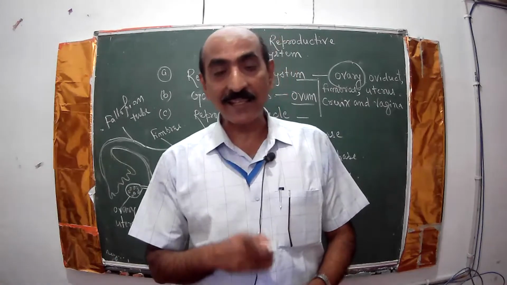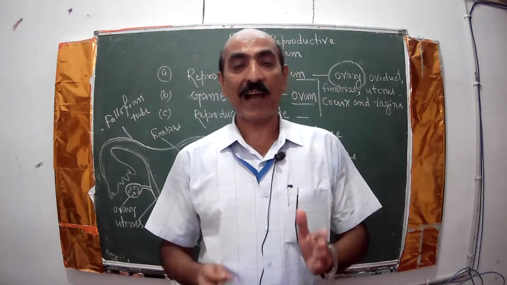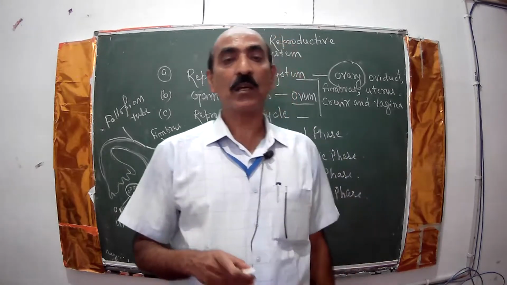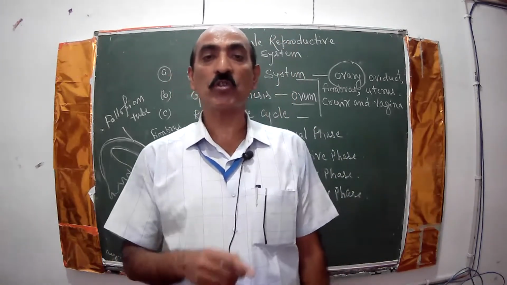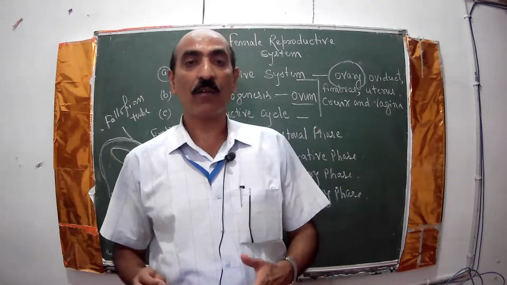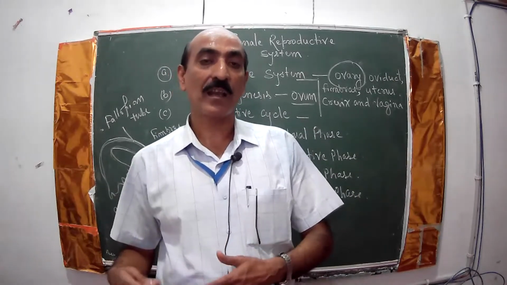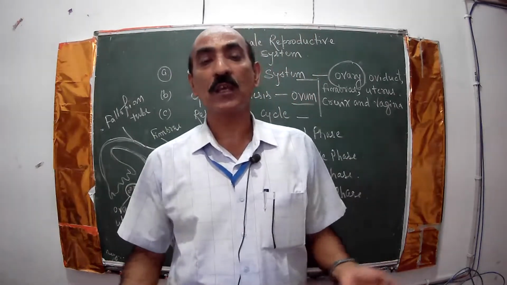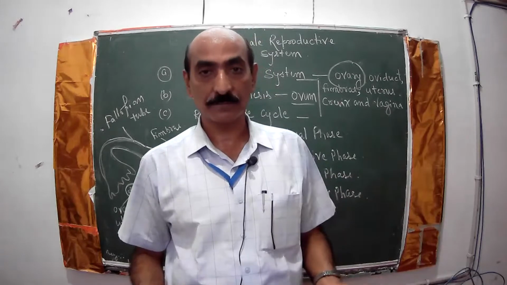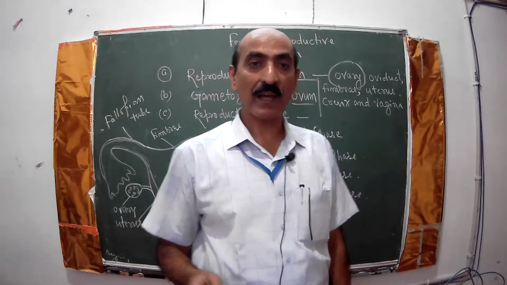But that also occurs alternately. It means if in this month one ovum is produced from the left ovary, in the coming month the right ovary will produce the ovum. So it occurs alternately in the month.